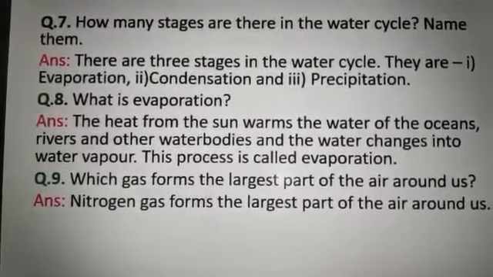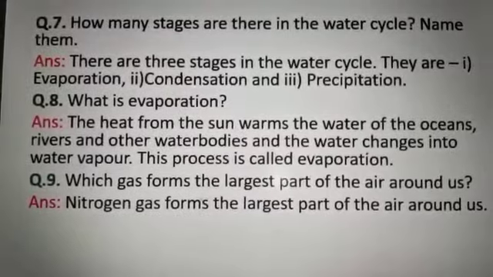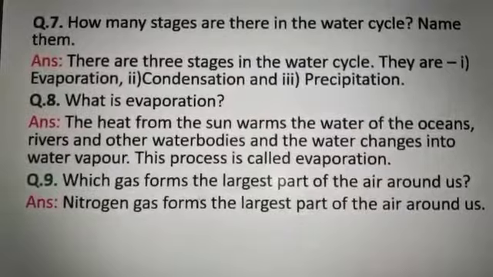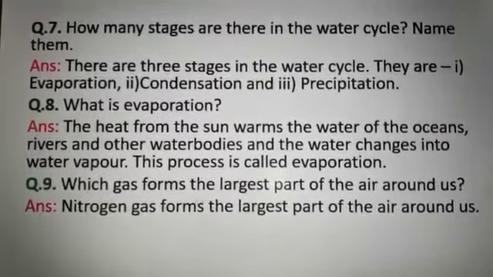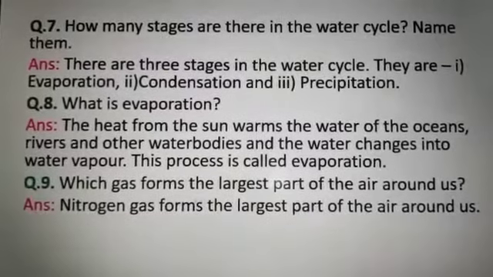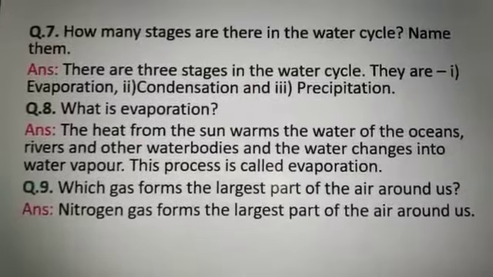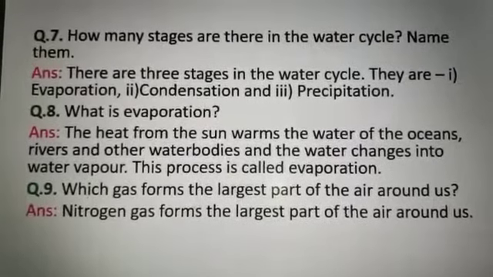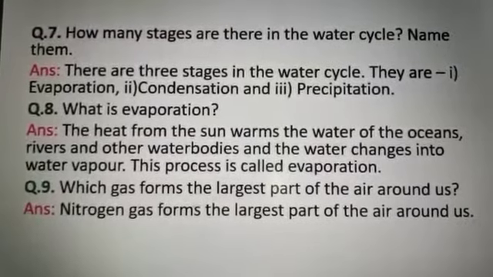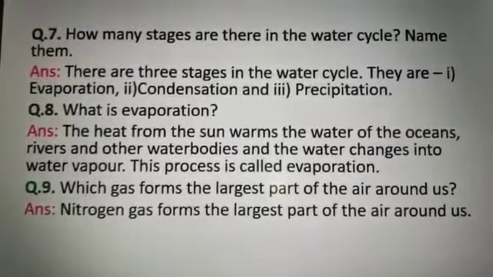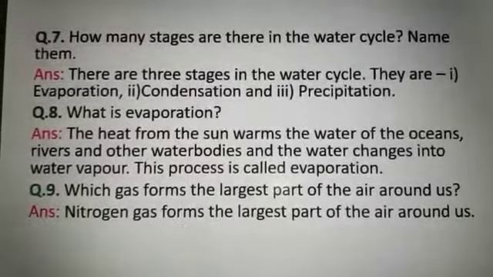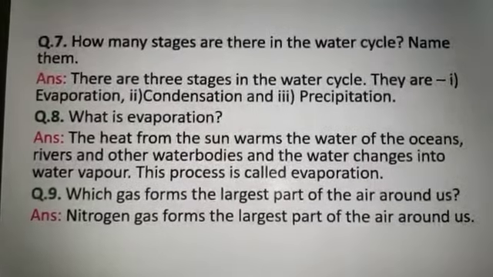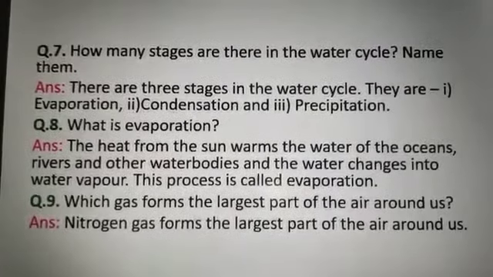Next question, question number 9. Which gas forms the largest part of the air around us? The answer is nitrogen gas forms the largest part of the air around us. I have told you many times. So, the answer will be nitrogen gas forms the largest part of the air around us.